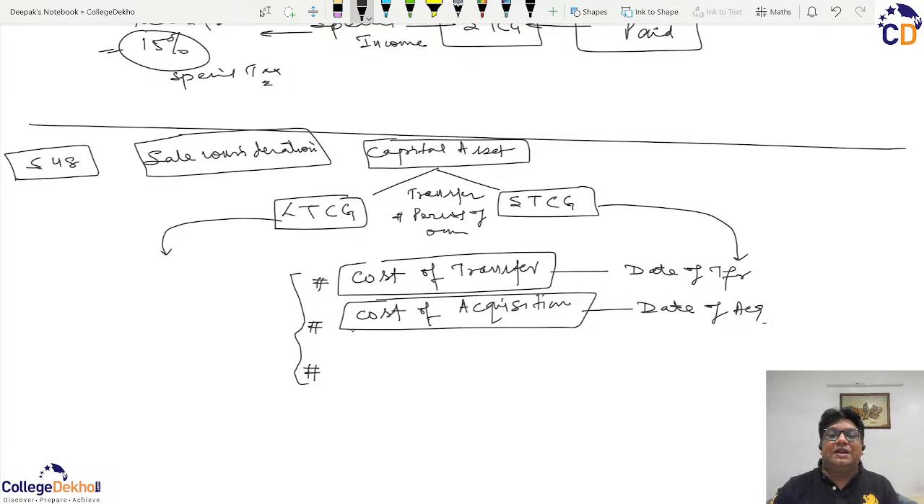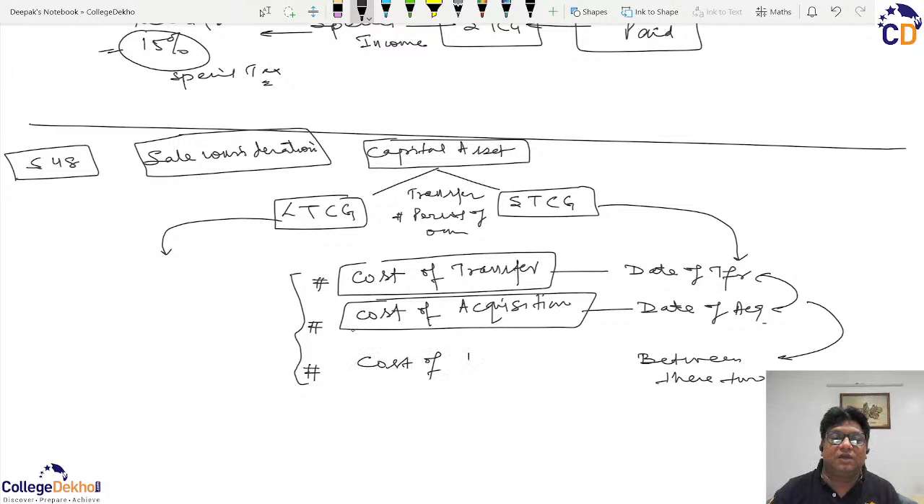But in addition to these two expenditures, there could have been certain additional expenditures incurred between these two dates, which have increased the value of the asset. So whatever expenditure you incurred between acquisition and transfer, which increased or enhanced the value of the asset, is named cost of improvement. The word was cost of improvement.